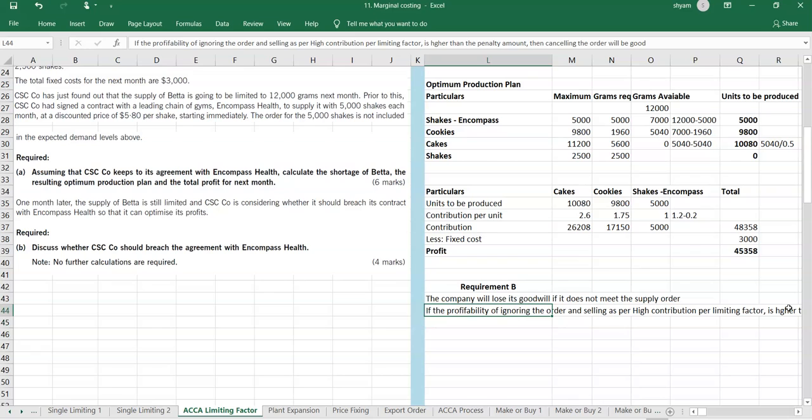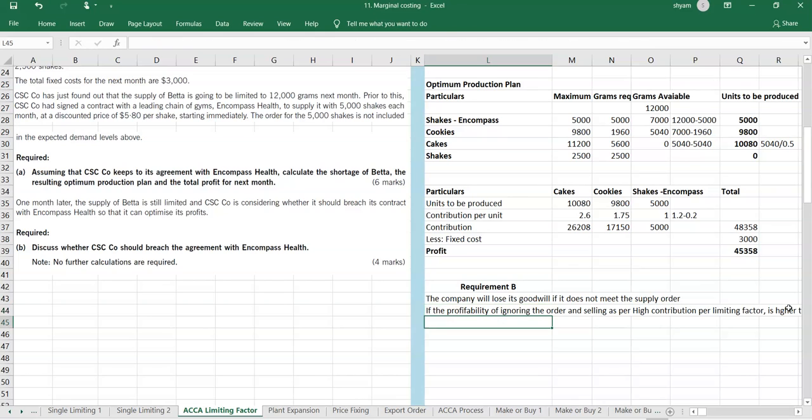So the logic is, if the profitability of ignoring the order seems to be high, then we can just ignore the order and even pay the penalty, provided the penalty amount is lower and the profitability is higher. In that case we can ignore the order.